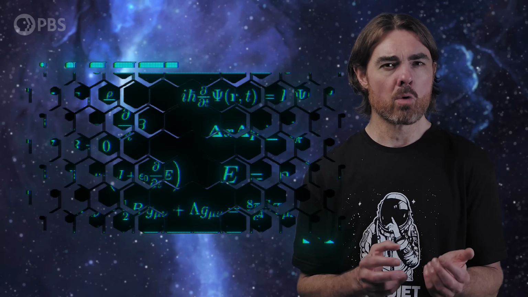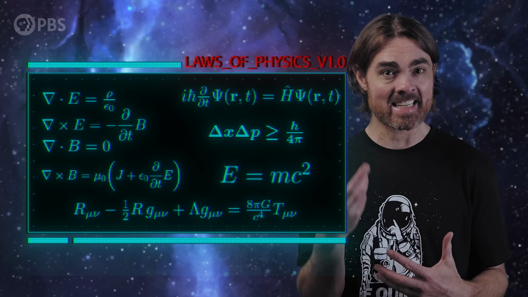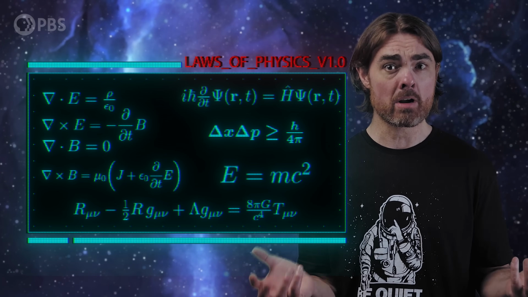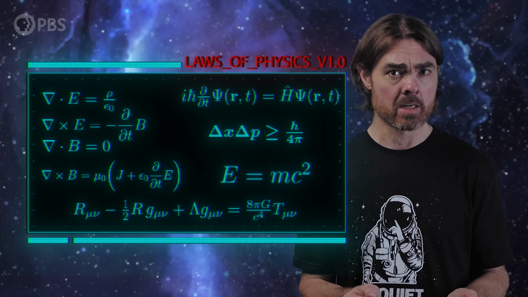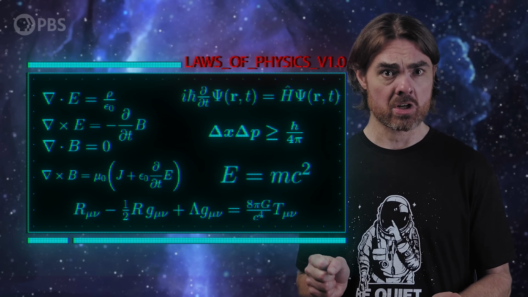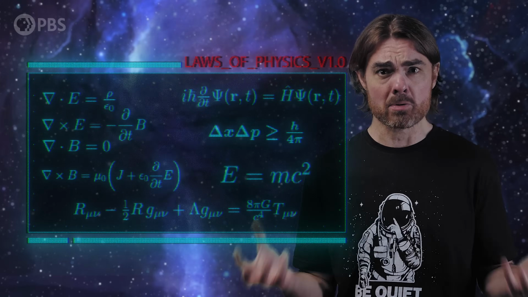Physics has been insanely successful at finding the underlying rules by which the universe operates. It helps that a lot of those rules seem to be mathematical. By writing down the laws of physics as equations, we can make predictions about how the universe should behave. That lets us test our theories and basically become wizards capable of predicting the future and manipulating the foundations of reality. But our wizarding only works if we can solve the equations, and it's impossible to calculate perfectly the evolution of all but the most simple systems.